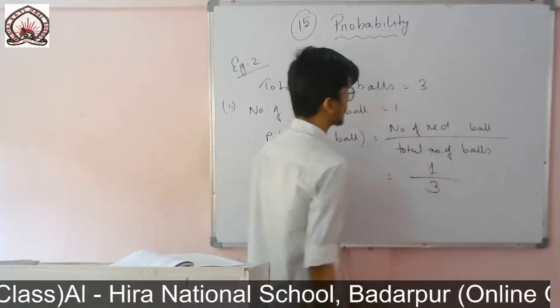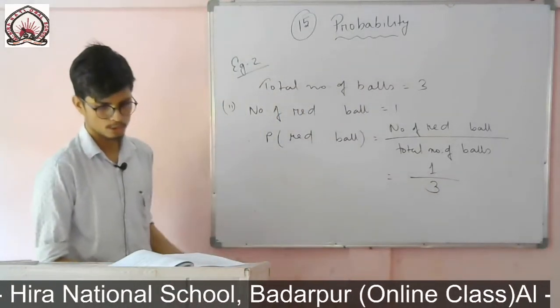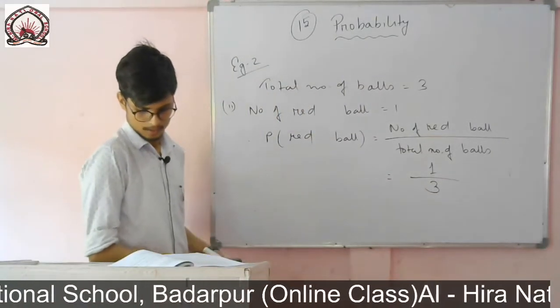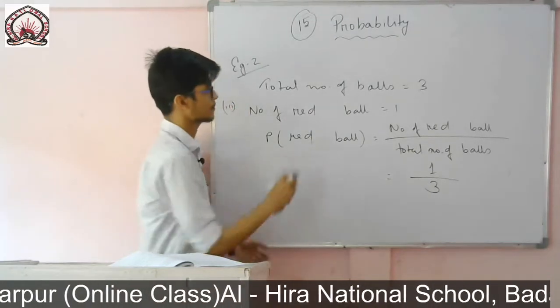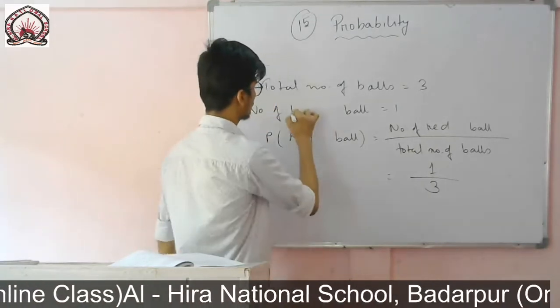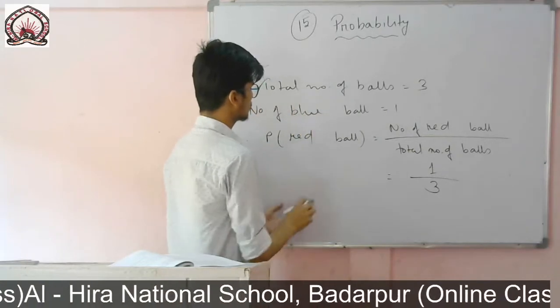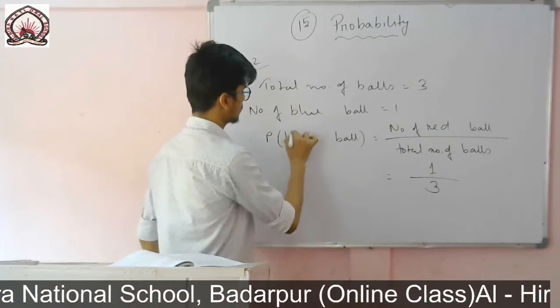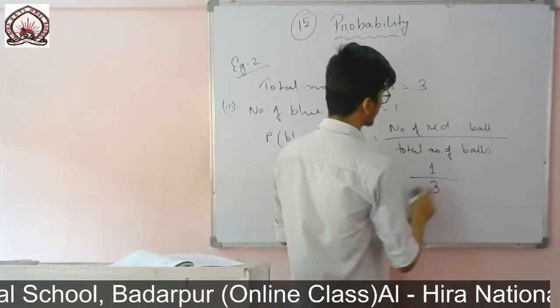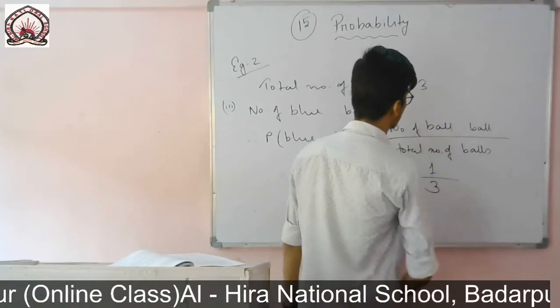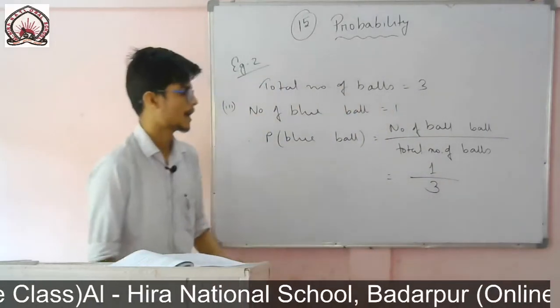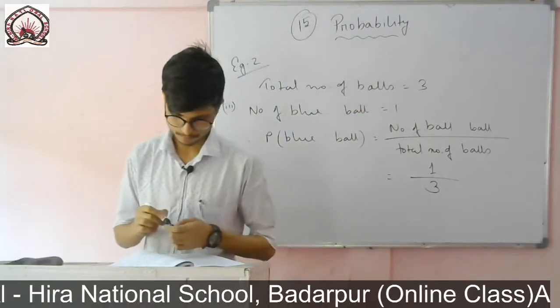So it will also be 1 by 3. Roman number 2 is also 1 by 3. Now Roman number 3, the blue ball. In place of red I will write blue. The number of blue balls is also 1. So the probability of a blue ball equals the number of blue balls divided by the total number of balls. So 1 by 3 in this case also.